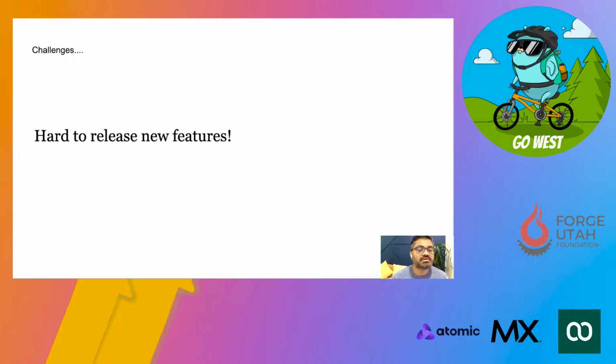We had difficult time releasing any new feature. As I said, we had 20 to 30 modules as part of one application. So if you touch anything, it had potentially side effects on other parts of the system. And since the system was being used by lots of other products, we had very little scope to release any new feature at given time frame, as we had to be very careful.